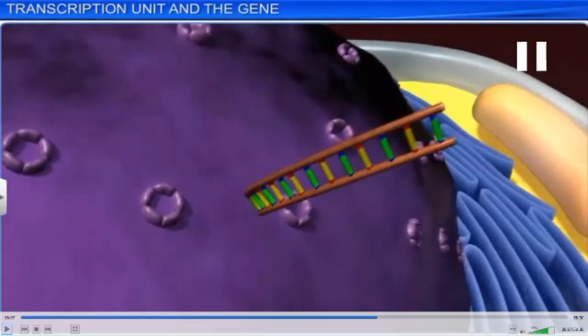The second reason is that since they are complementary in pairing, there is a chance that they may become double stranded, like what you can see just now.